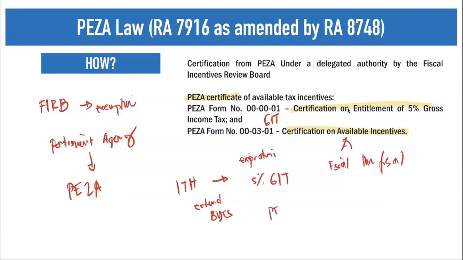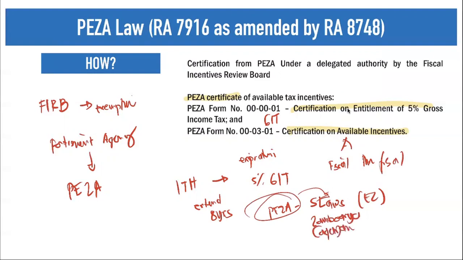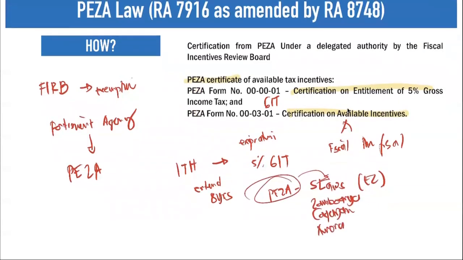Generally, these ecozones are also entitled to the same benefits and privileges under a PEZA registered firm. So, diba, we have your PEZA and we have these different special laws relating to your economic zones. So, whatever we learned here in your PEZA actually still applies to the economic zones under these special laws. If you still remember, we have Zamboanga as an ecozone. What else? Specifically Cagayan, we have here in Tuguegarao, Cagayan, the CEZA, Cagayan Economic Zone. And then we have also one in your Aurora province, and the last one we have in Bataan. Okay, so we have here special economic zone laws pursuant for Zamboanga, Cagayan, Aurora, and Bataan.